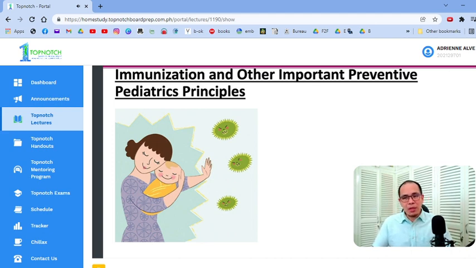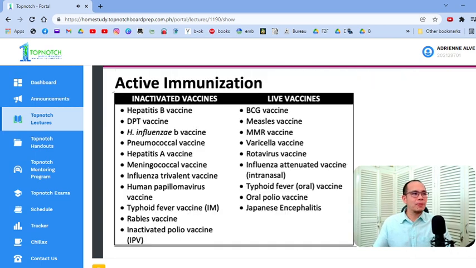And you will be needing this knowledge for your practice. Dapat marunong kayo magbakuna. So we will go through the details, yung mga pinaka-importanting vaccines that you have to know. But first, I want you to understand the principles and the concepts behind your vaccines. That is very important. So prior to the pandemic, medyo mas simple lang ang buhay kasi dalawa lang yung type ng vaccines natin. We only have live and inactivated vaccines.